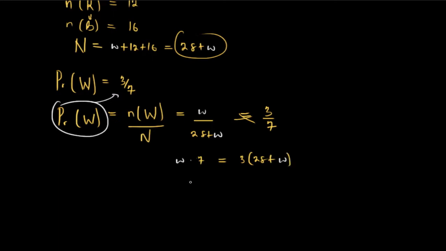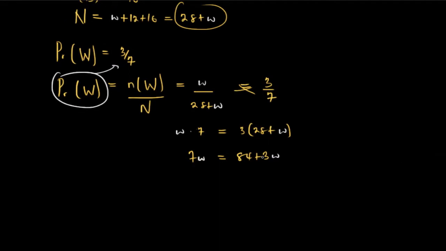Now 7 times W will give you 7W, and this equals 3 times 28, which is 84, plus 3 times W, which gives 3W. To find W, we subtract 3W from both sides, so you have 7W minus 3W equals 84. So 7W minus 3W is going to give you 4W, which is equal to 84.